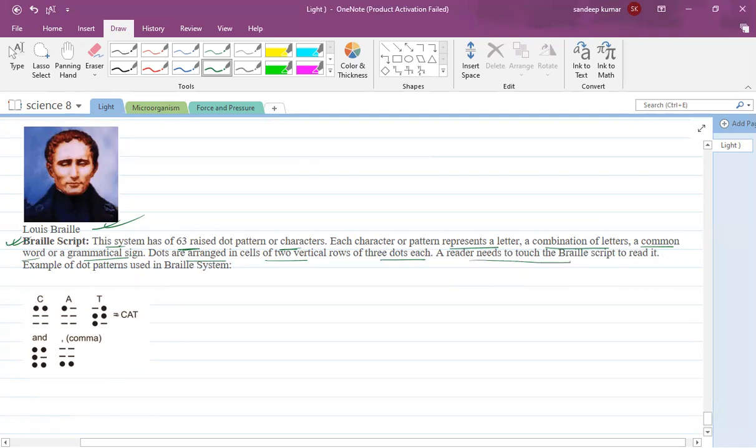For example, you can see how the word cat is written. This pattern represents C, and this pattern is A. Similarly, this pattern is for T. So similarly, this is for cat, and this is for the comma. Okay, this is all about light.